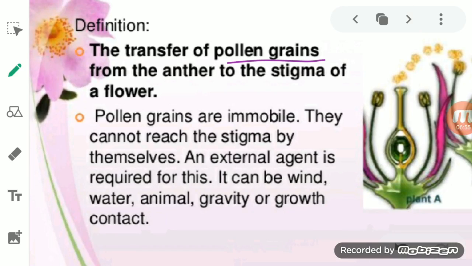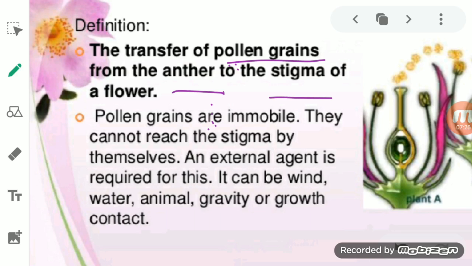Pollen grains. What were the pollen grains, students? Pollen grains are present in the male part of the plant, that is the anther. You know that a stamen is divided into two, anther and filament, and when we cut the anther, we see that pollen grains are present in it. So these pollen grains are present in the anther, which is the male part of the flower.